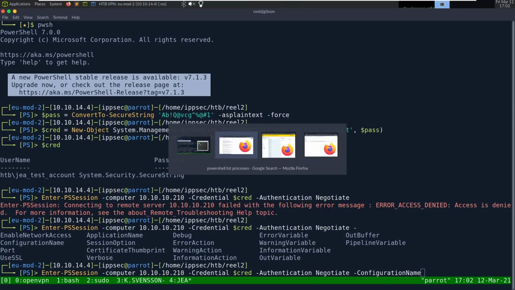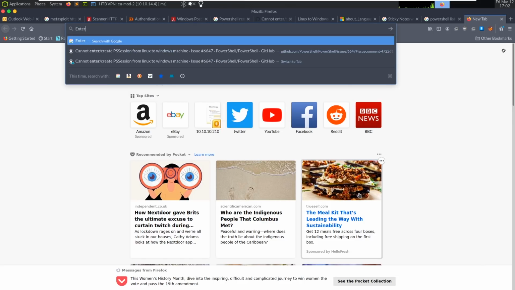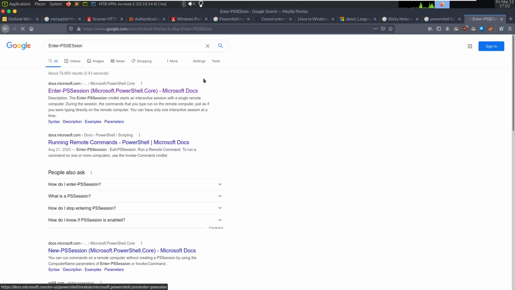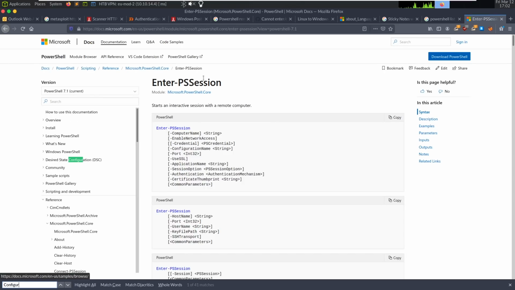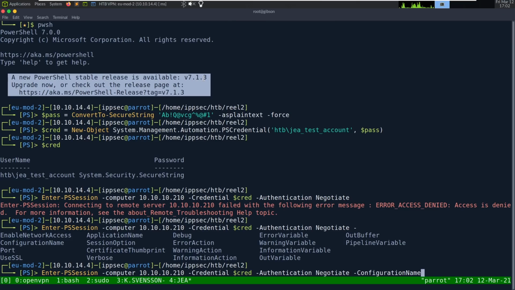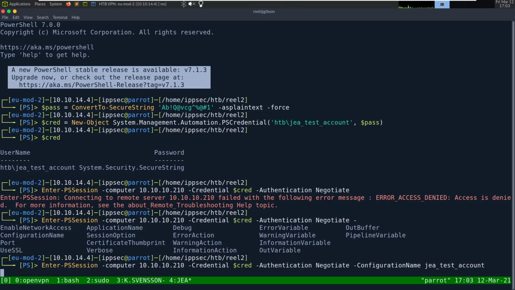If you go in Google, like Enter-PSSession, and look at the man pages, you can see exactly what that is. But if we assume the configuration name is what was in the PSRC file, which was just JEA test account, we can try logging in with WinRM and specify to use this profile for the account. And I think it should let us in.